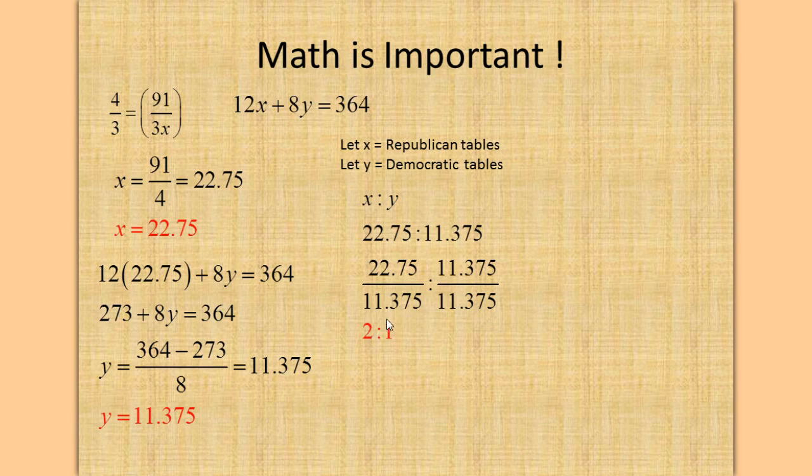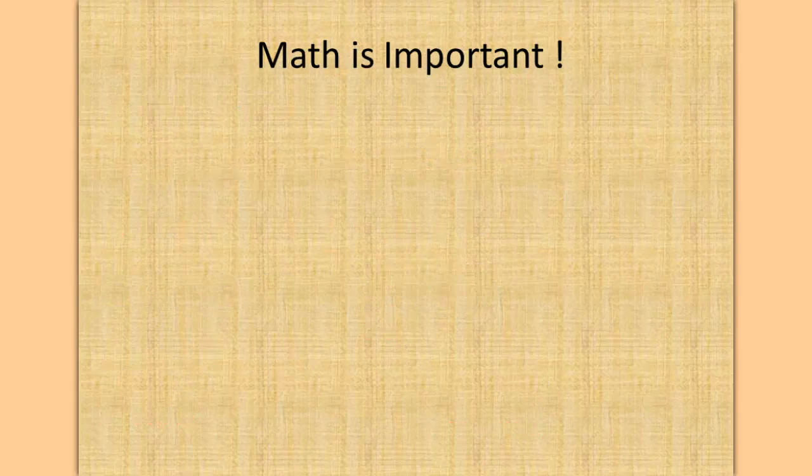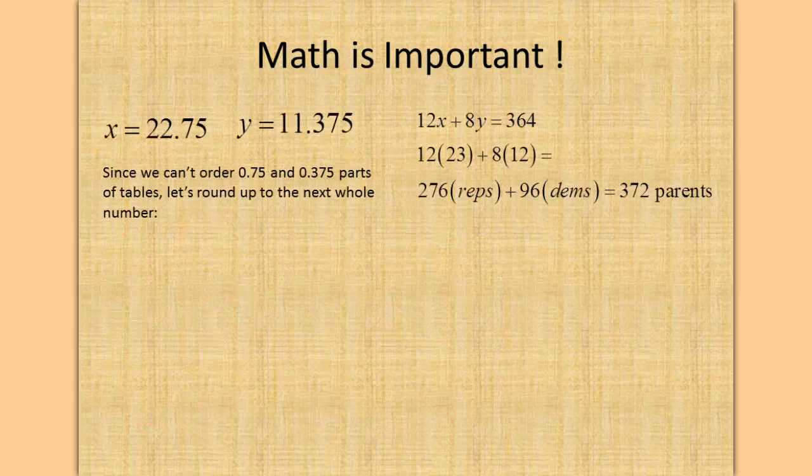So it's 2 to 1, as our ratio stated. Let's continue. So we have x equals 22.75 Republican tables, and y equals 11.375 Democratic tables.